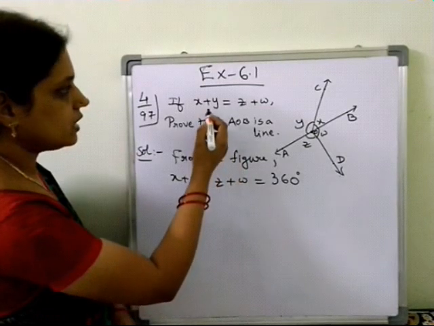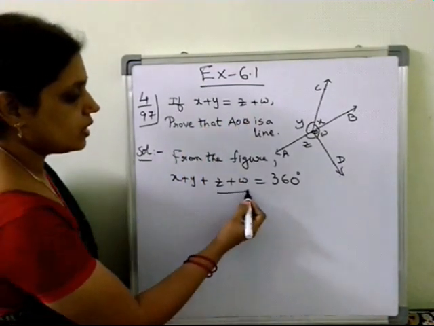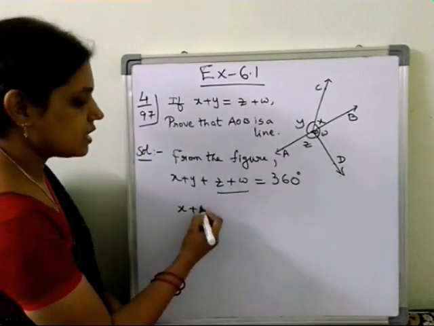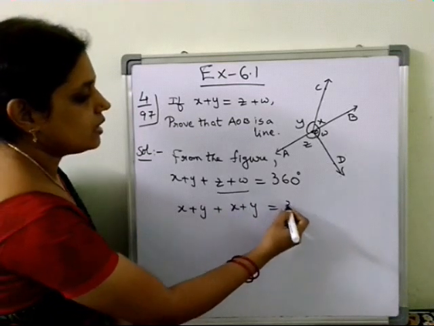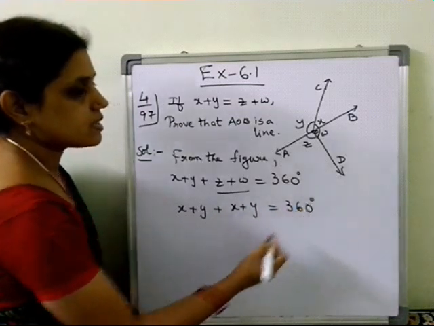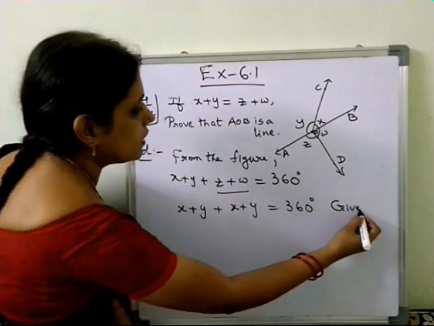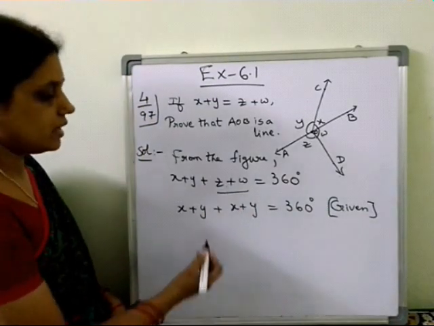So what is given? x plus y equals z plus w. In place of z plus w, can we write x plus y, since it is given in the question? So x plus y plus x plus y equals 360 degrees. Now, z plus w equals x plus y, it is given.